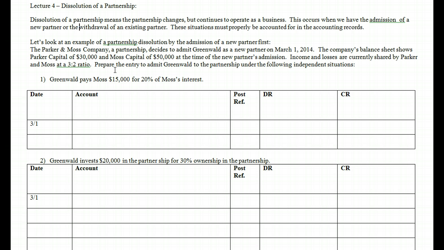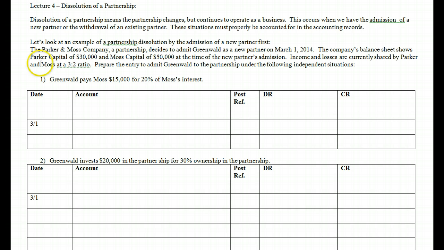All right, so each of these are different possibilities of how Greenwald could come into our partnership. So the first one says Greenwald pays Moss $15,000 for 20% of Moss's interest. So in this example, what's happening is the new partner that's coming in is simply buying a portion of the existing partner's ownership. In this case, the only thing that happens here is a movement of capital.